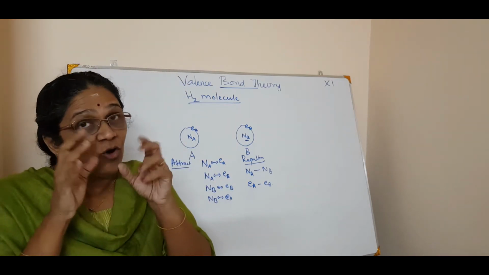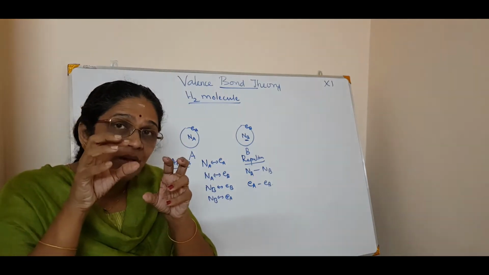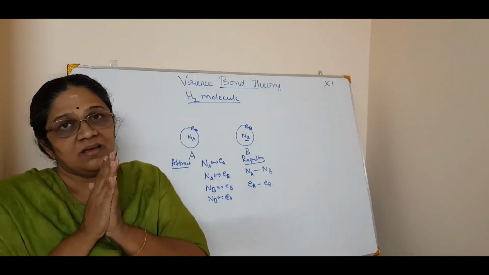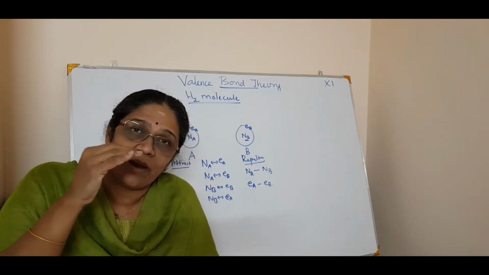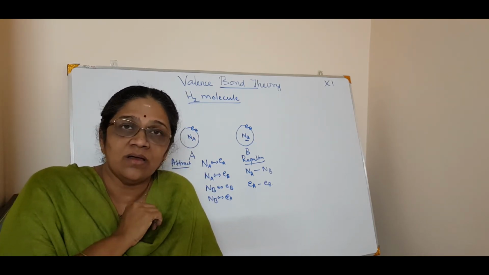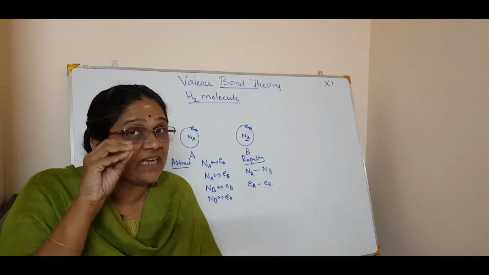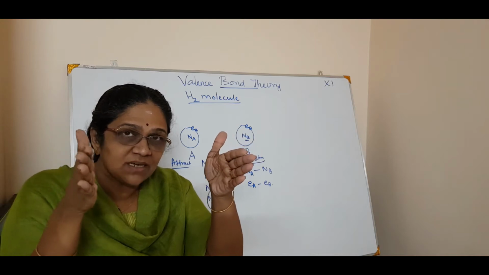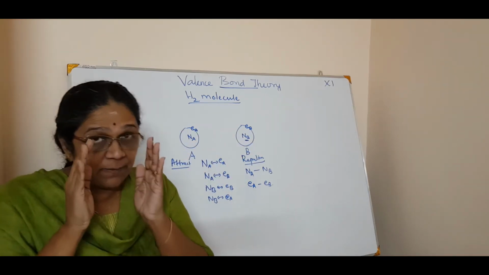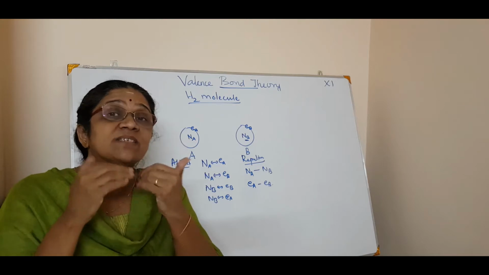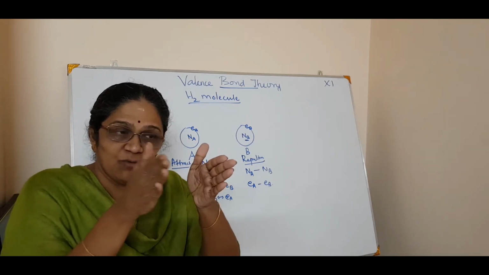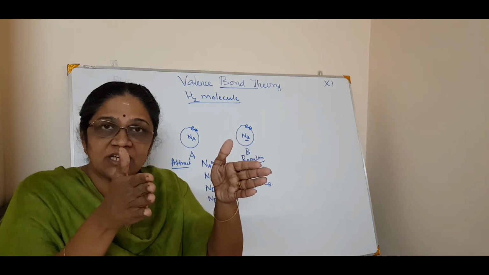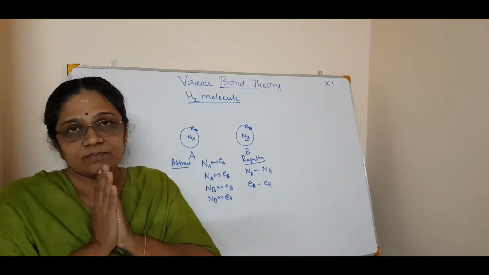Okay. And then what happens? The potential energy will become lower and lower. You know, when the potential energy becomes lower and lower, then it says that the molecule becomes stable. Correct. So you are getting the picture. When the two atoms come closer to each other, experiments show that the attractive force becomes greater than the repulsive force, and the potential energy shows minimum values.